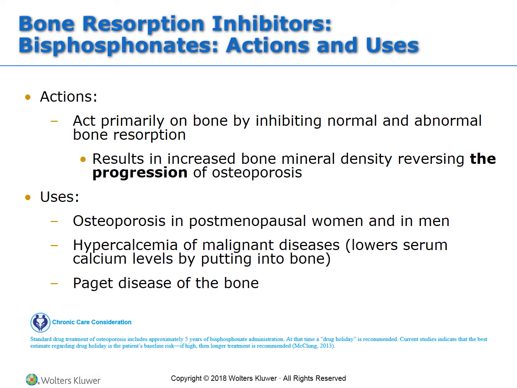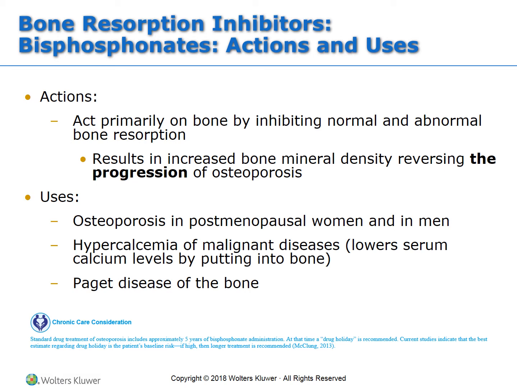So they act on the bone by inhibiting normal and abnormal bone resorption. So you probably learned in med surg. So this is just a recap. We only have a certain amount of time in the beginning of our life into our 20s where we're depositing calcium in the bone bank, I call it, where bones are growing and making calcium deposits. After that, we don't continue growing bone, we're just remodeling it. So calcium comes in and goes as serum and bone levels fluctuate in and out.